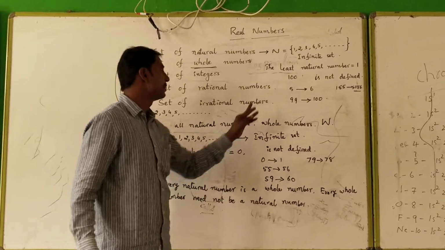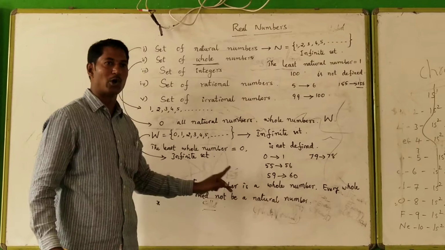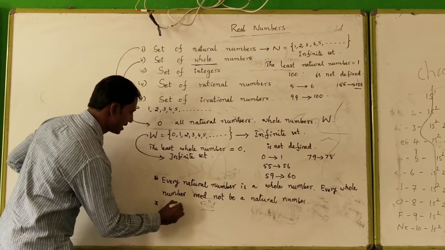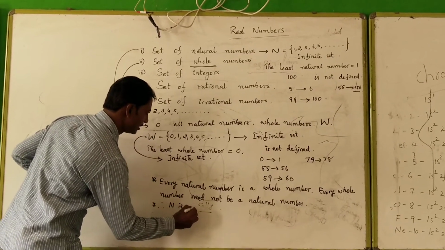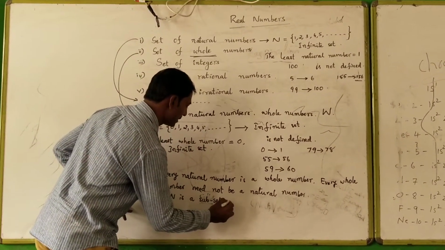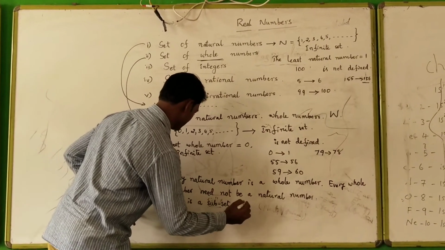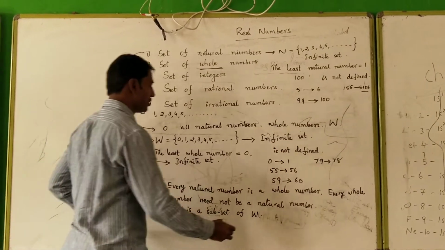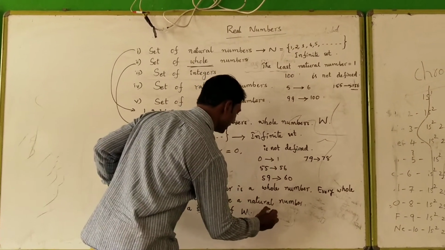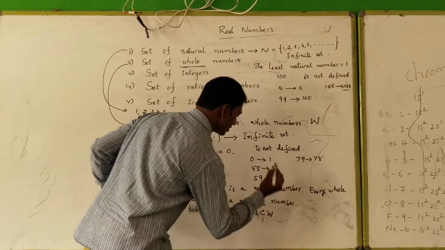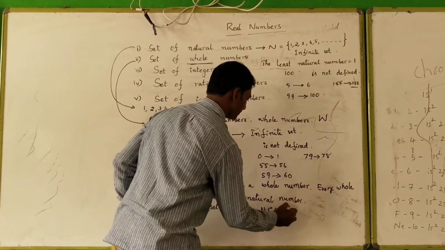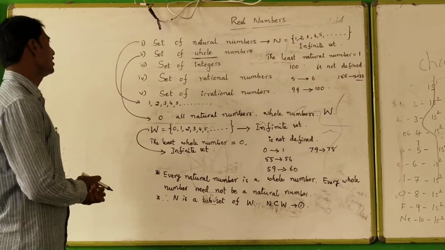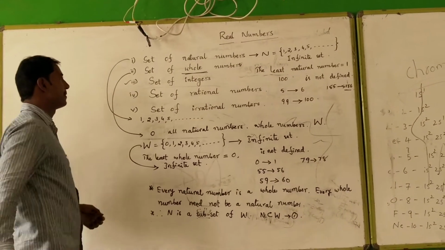Here, every natural number is a whole number. Therefore, N is a subset of the set of whole numbers W. Symbolically, N is a subset of W. We call this the first condition. Now we go on defining in order.